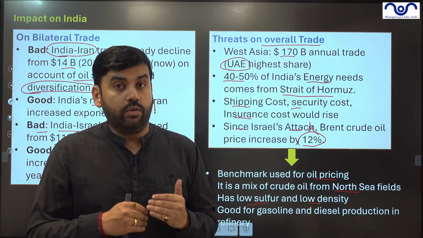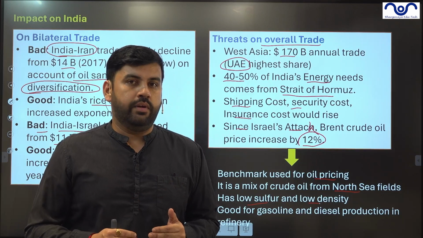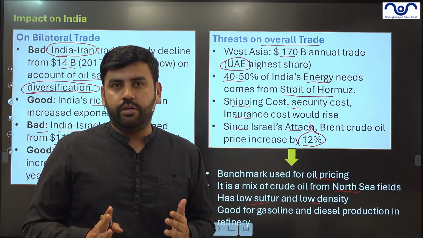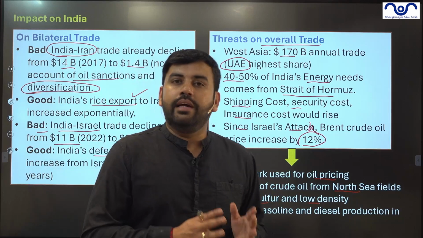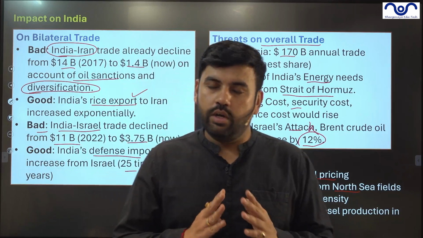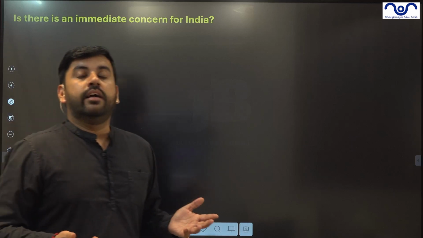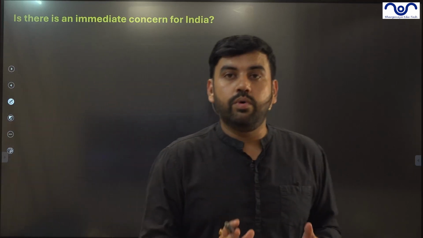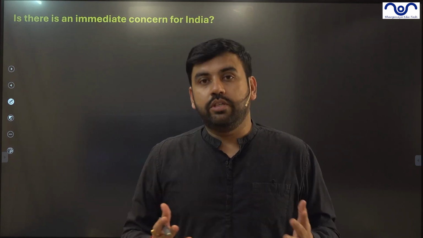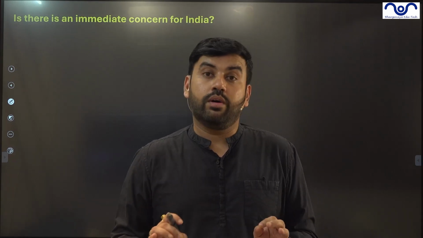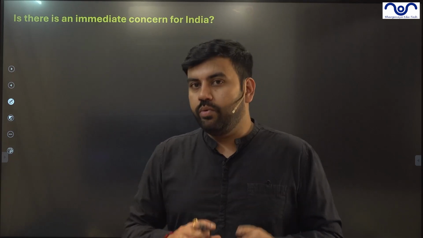Easy refining means the cost of refining is low. The waste product is also low. It has less sulfur, so it is less polluting in the refining process. That's why it is used a lot for petrol and diesel extraction. And as you can easily understand, if this crude oil price increases, there will be a quantum jump in the prices of oil across the world. India, which imports 80% of its oil, is going to be impacted.